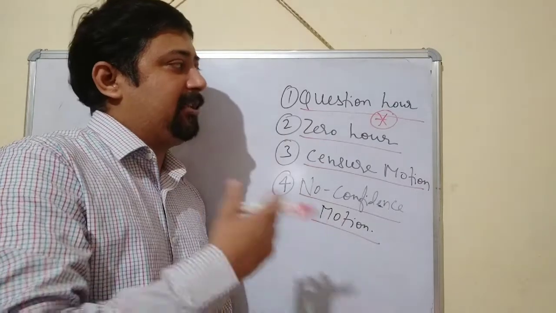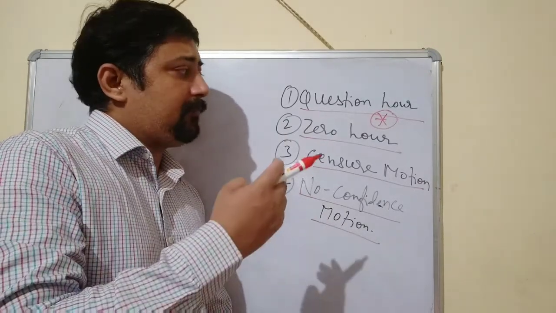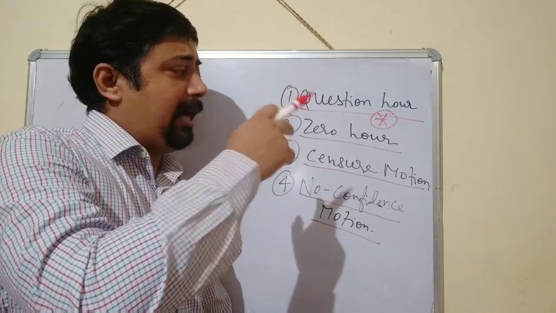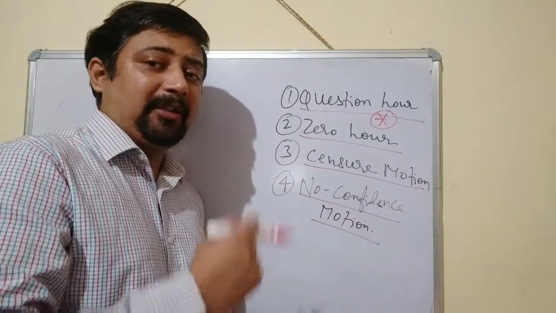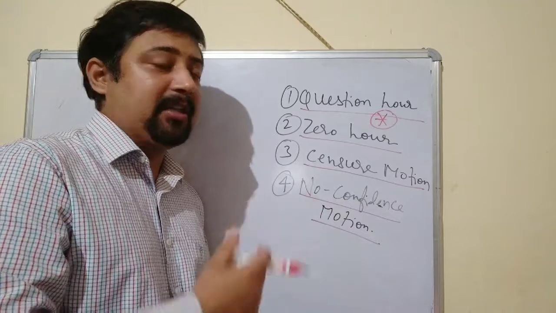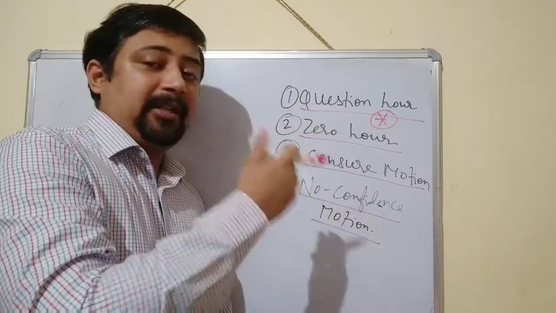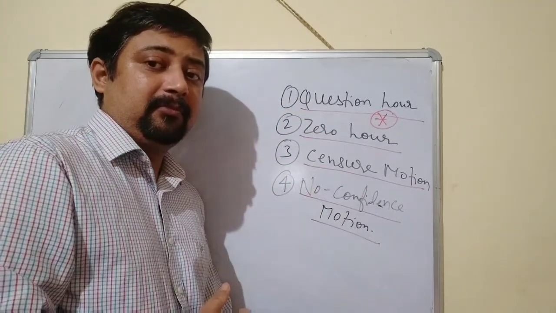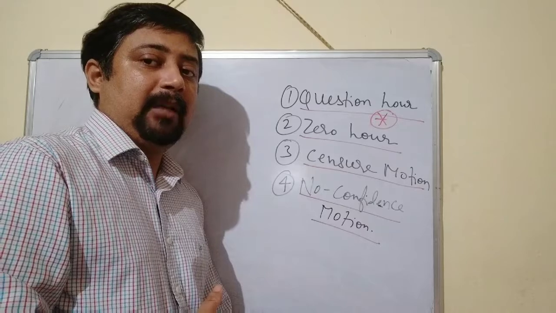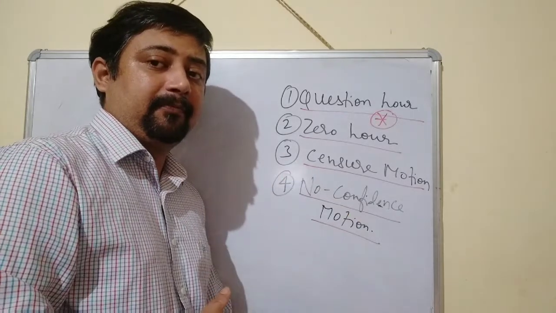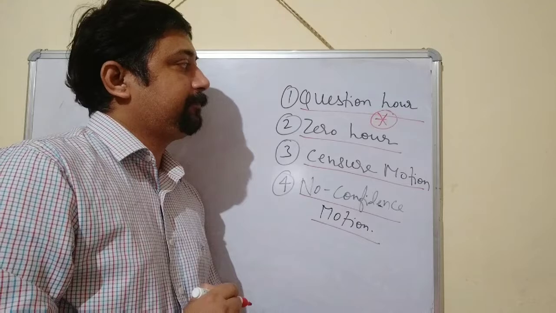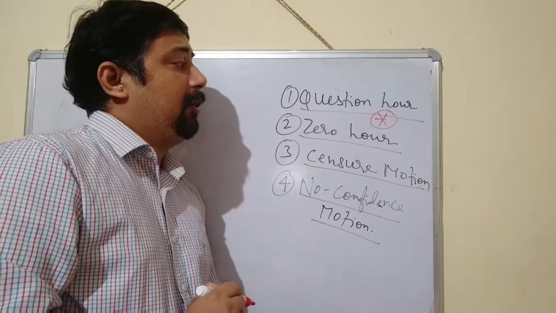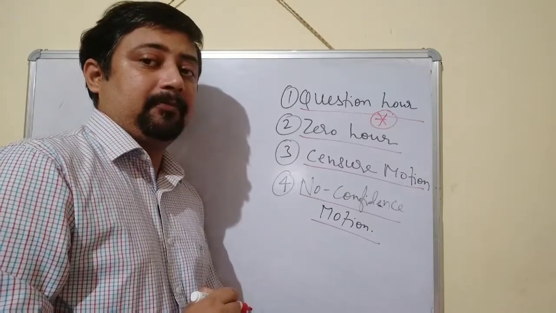Like if the education minister is there and there is a starred question, and the members of Parliament ask about the education policy or the latest education policy, then the education minister will give the answer in oral form, not in written terms. That is the specific feature of the asterisk or starred question.